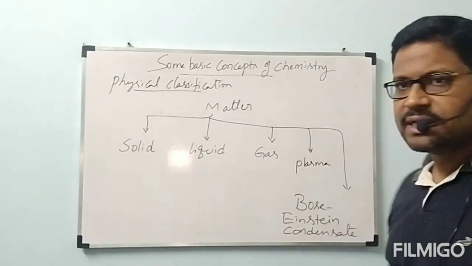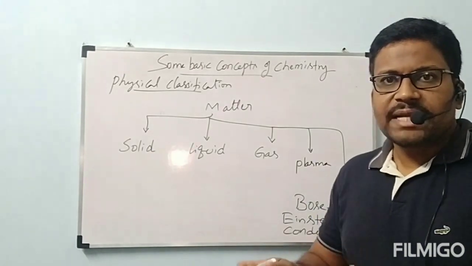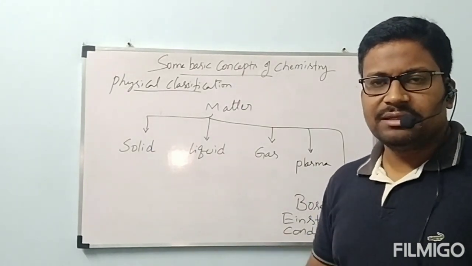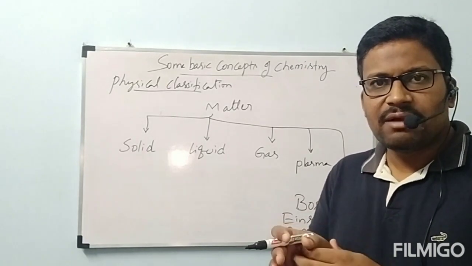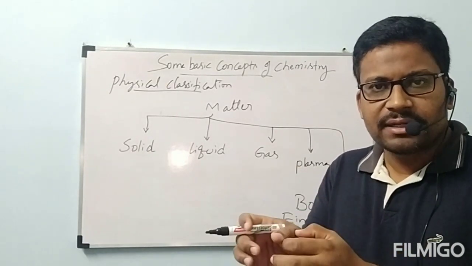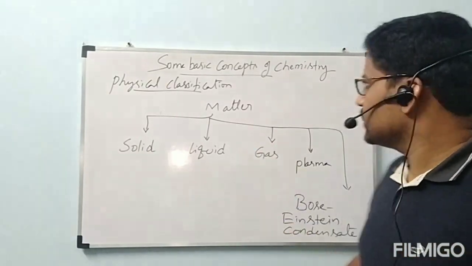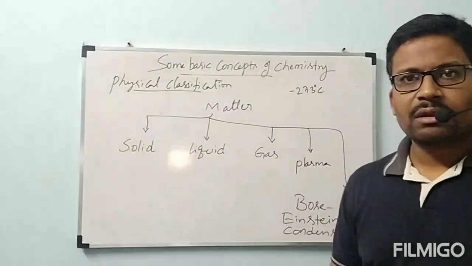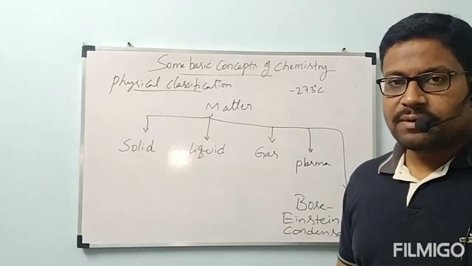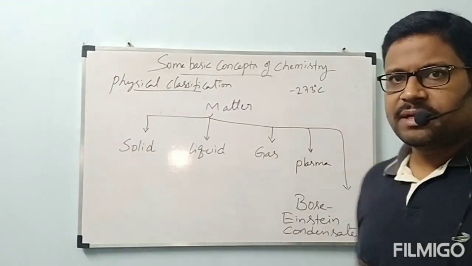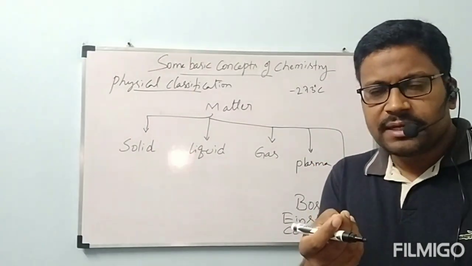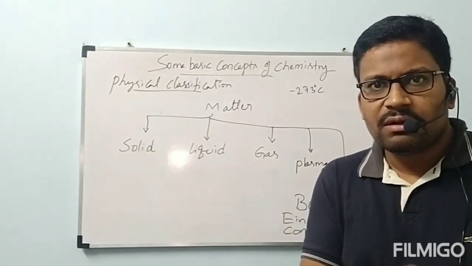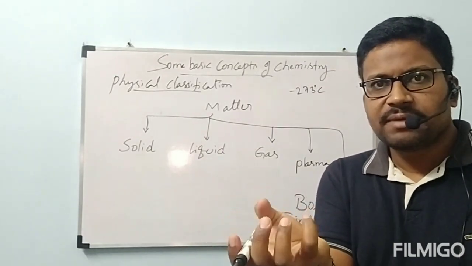Now, Bose-Einstein condensate. These two scientists, Bose and Einstein, found one state of matter at a very low temperature, that is minus 273 degrees centigrade. Very low temperature. 0 degrees we can estimate. 0 degrees is very low. Can we hold ice for some time?